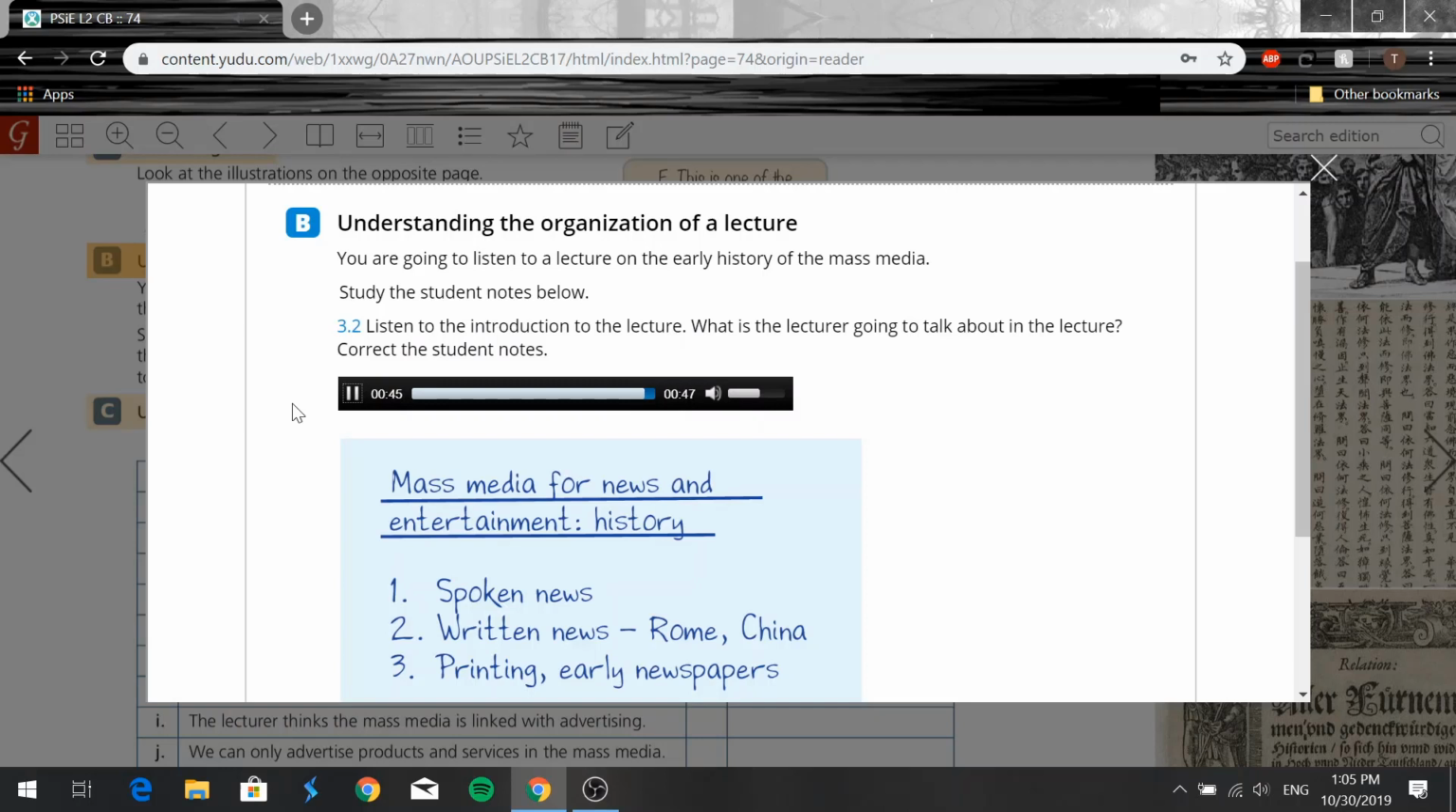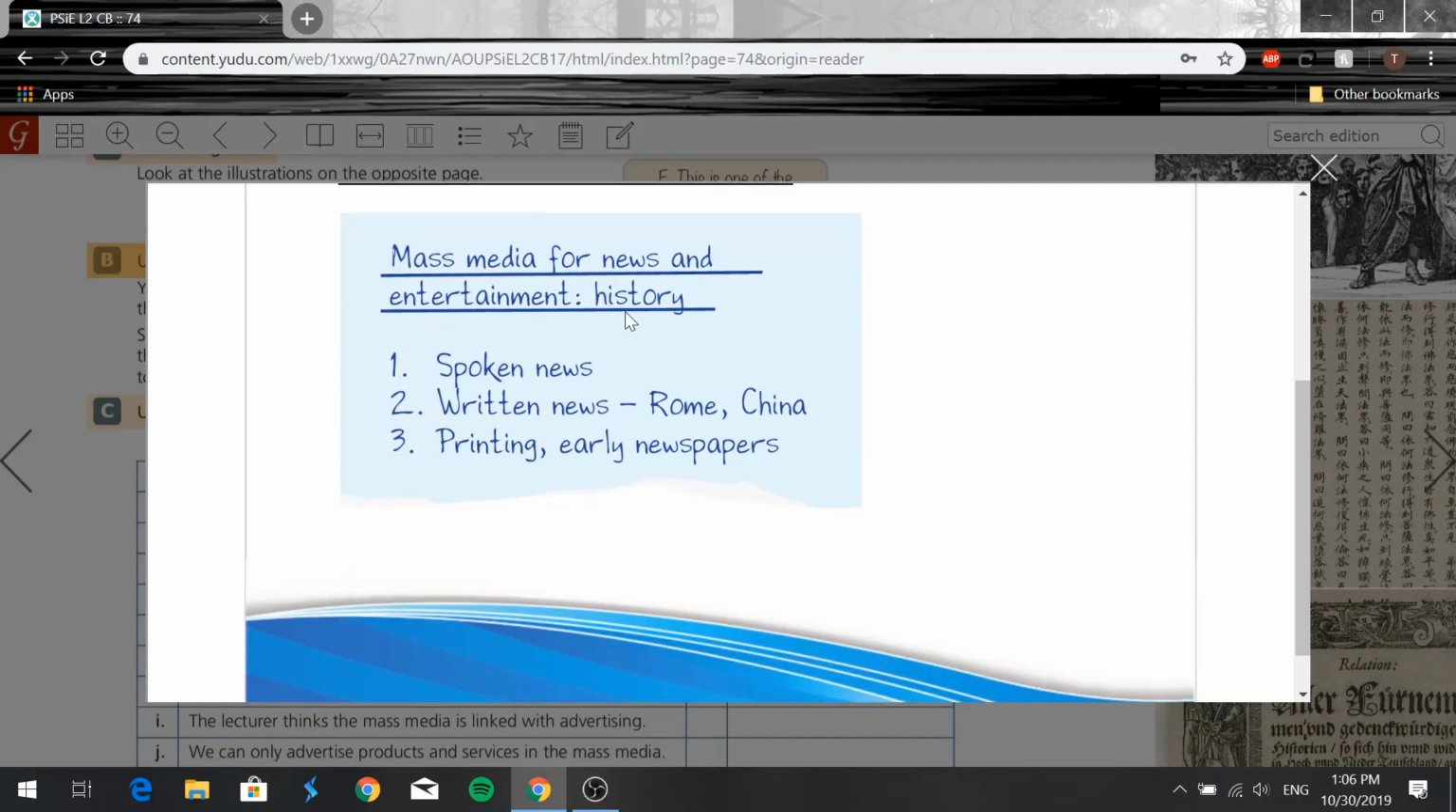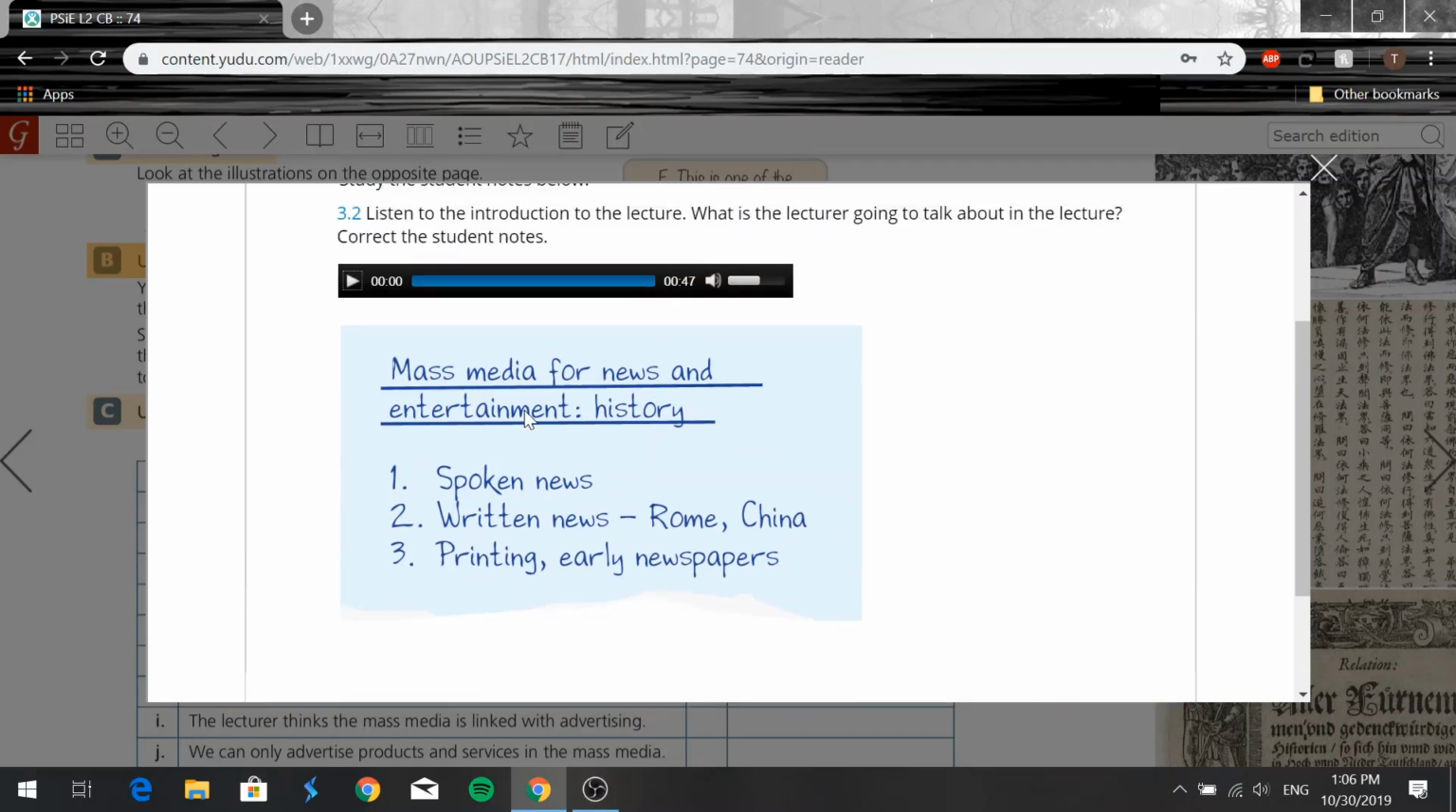Alright, so based on what we just heard from the lecturer, we know that he's going to talk about mass media for news. So only for news, and he's not going to talk about entertainment, okay? He's going to talk about the history of spoken news, written news, printing, early newspapers, and we'll add one more. So 4 here, he's going to give us an assignment. Okay, so one more time, he's going to talk about mass media for news. That's it, no entertainment. And then he's going to talk about the history of spoken news, written news in ancient Rome and ancient China, printing in early newspapers, and then he's going to give the students an assignment.